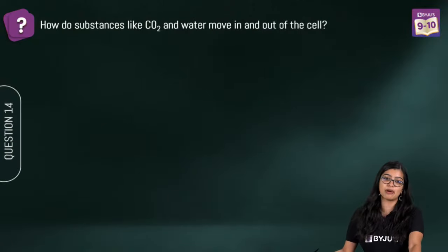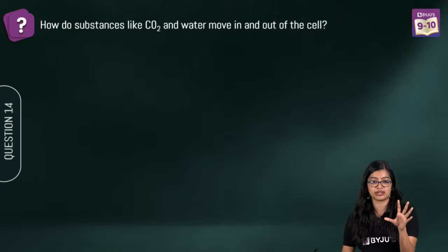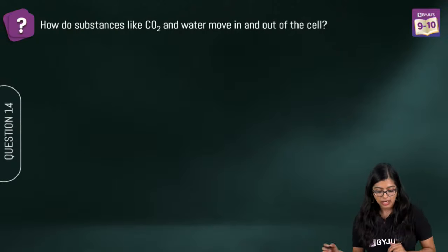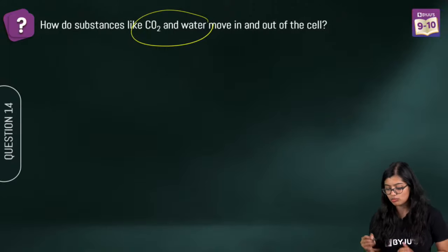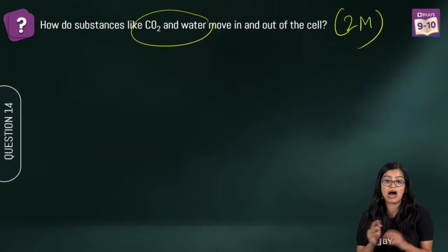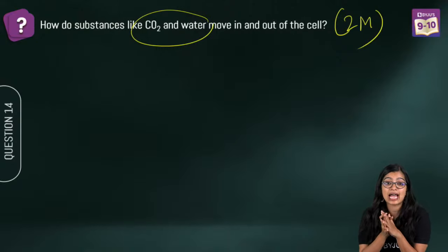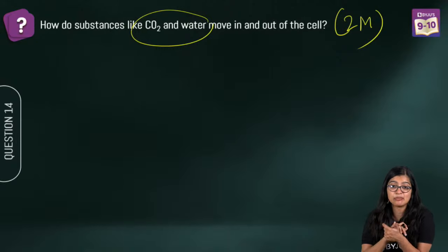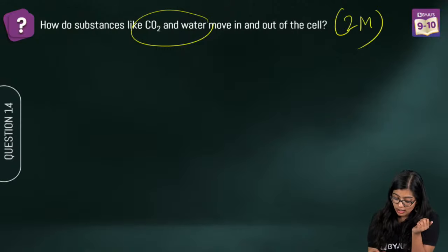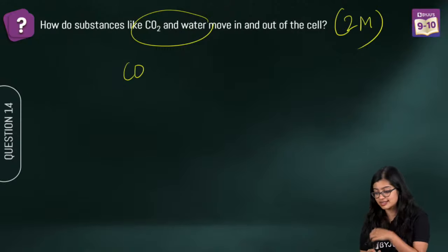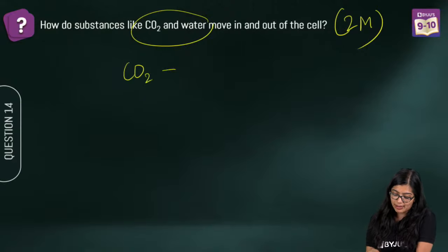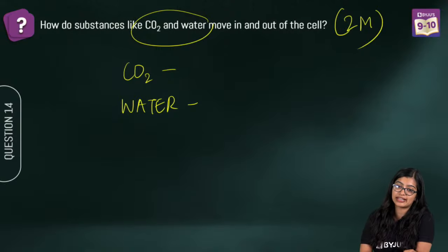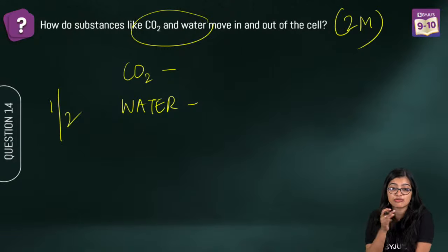Now moving on to question number 14. Second last question, okay? Now, how do substances like carbon dioxide and water move out of the cell? 2 marks. Very simple and easy, right? See, through plasma membrane, I agree. But how exactly? Carbon dioxide and water. You cannot tell me passive transport will get half mark for this answer.